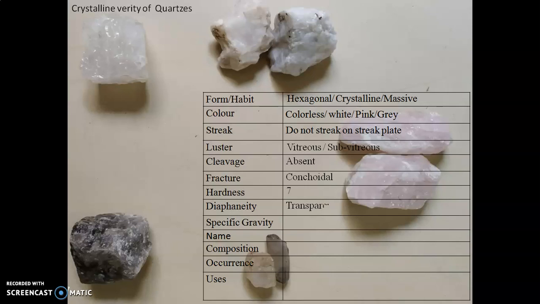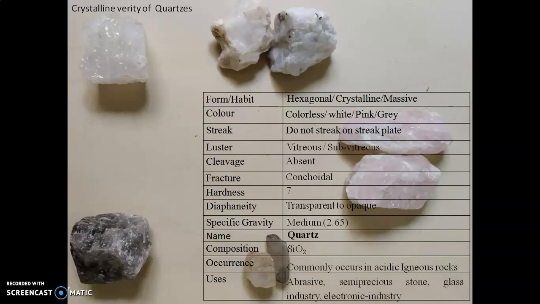Diaphaneity: transparent to opaque. Specific gravity: medium, 2.65. Name: the quartz group of minerals. The chemical composition of quartz group of mineral is SiO2. Occurrence: they commonly occur in acidic igneous rocks. Uses: these minerals can be used as abrasive, semi-precious stone, in glass industry and electronic industry.